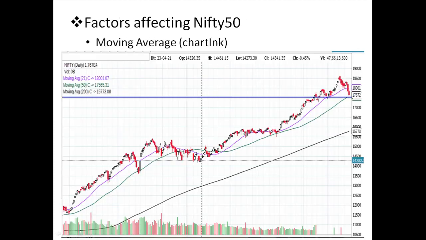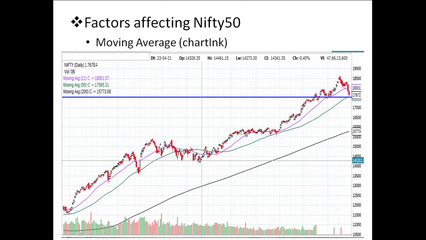Here we can see, as we explained earlier, using the algorithm we try to analyze the values of the stock or the index, and then we do a manual analysis and try to make some investments. This is a daily chart that I got from Chartlink. For around the past 1 year, Nifty is clearly following an uptrend.